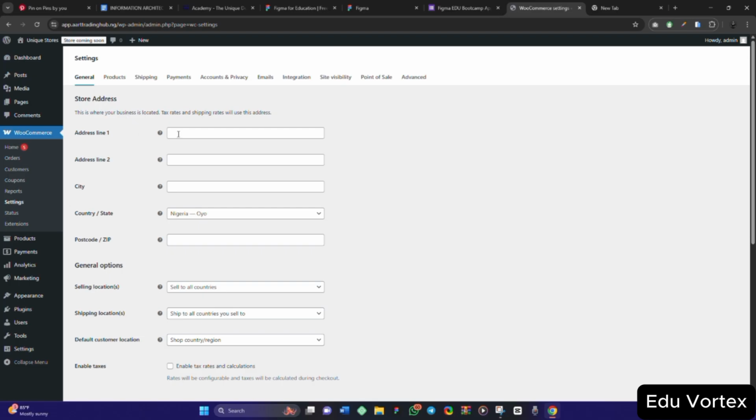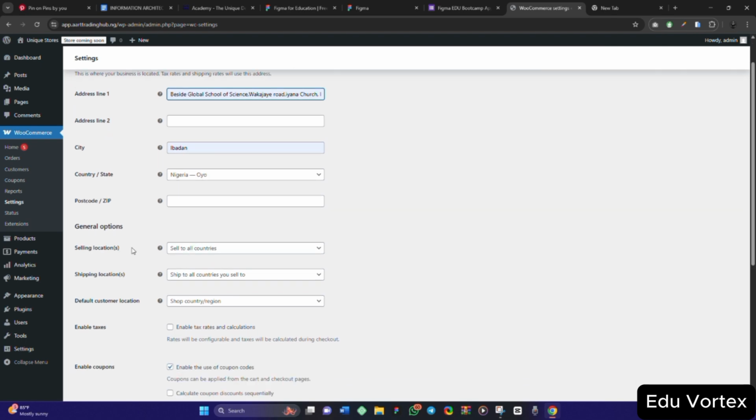Then we have the store address. You can click on store address. I just put in my address here. Postal code, I will leave it. For selling location, I want to sell to all countries. You can decide to sell to all countries, or sell to all countries except some countries you don't want to sell to.